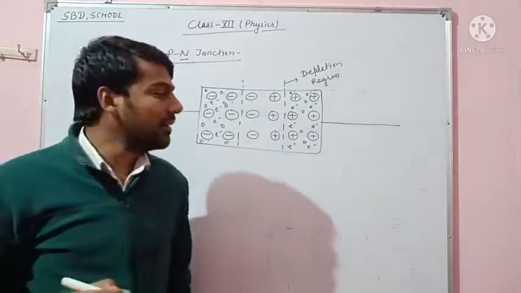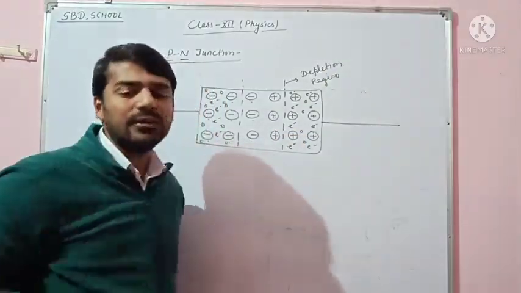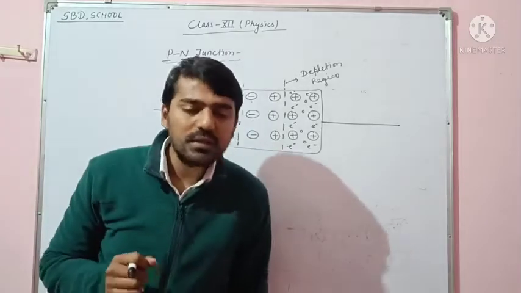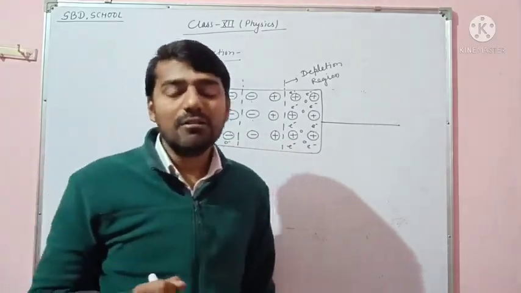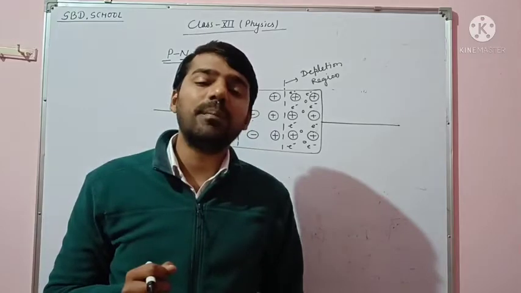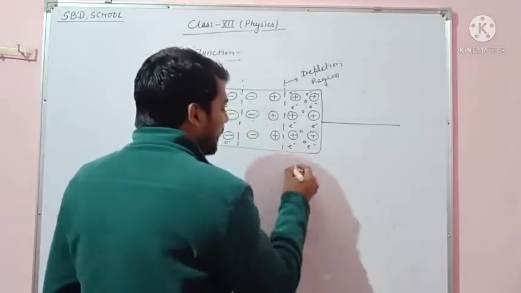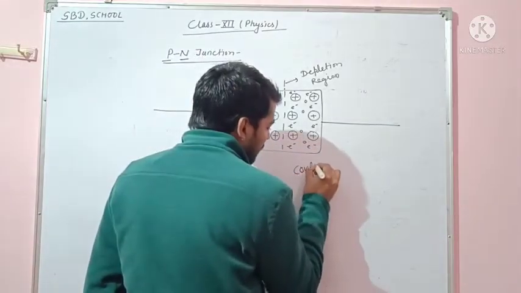In the depletion region, there are no holes and no electrons, because the holes and electrons combine with each other and form covalent bonds.